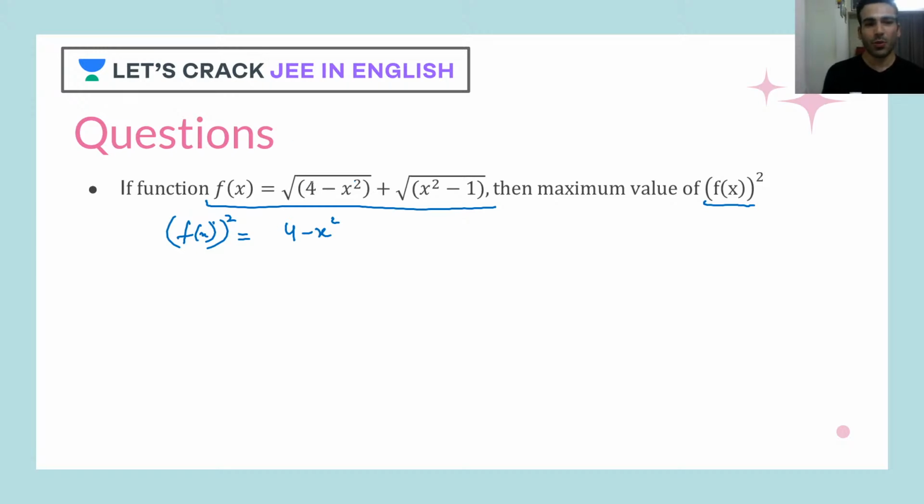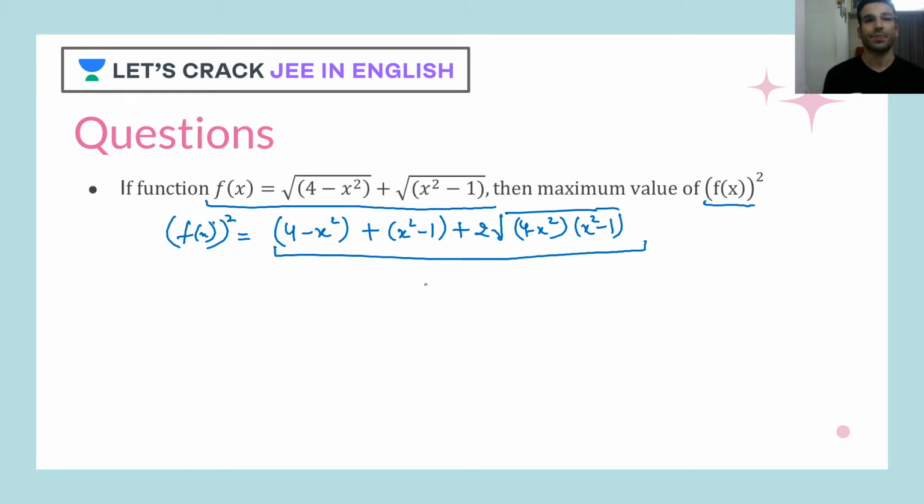So when I square it, I'll get 4 minus x square plus x square minus 1 plus twice the square root of (4 minus x square)(x square minus 1). Adya, I'll clarify this for you, that you have to find the maximum value of this.